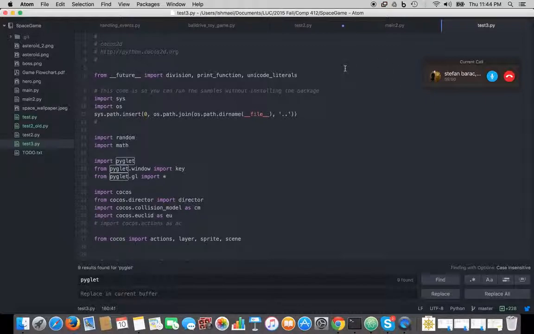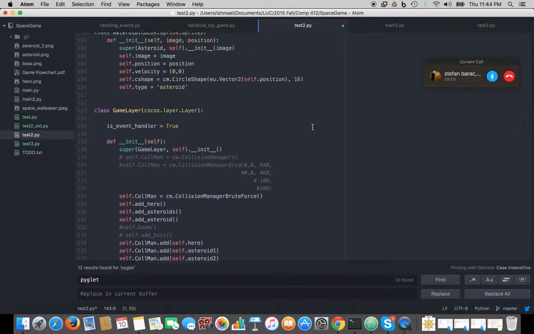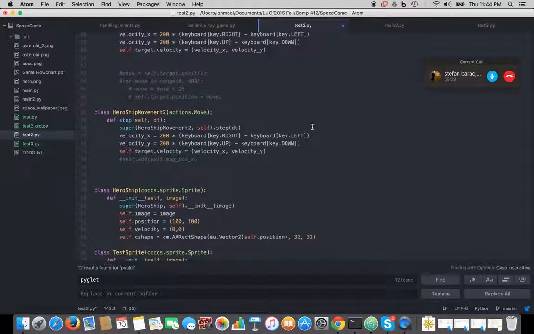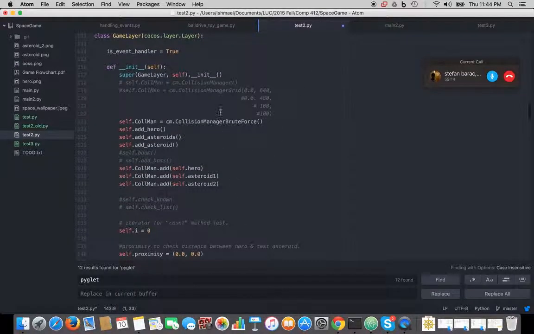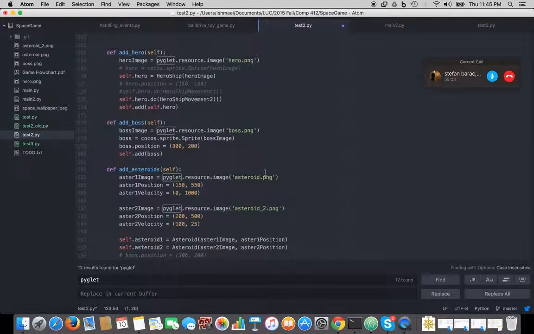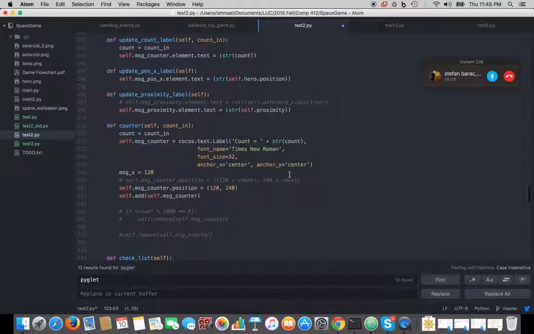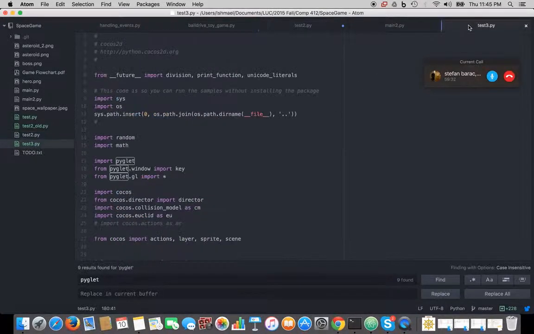I've been tinkering around with all kinds of things in this test2 file, which I basically just copied from what Sam was doing, and then tried to come up with various methods for testing. First of all, for testing the collision manager, I was doing the grid collision manager, and then Sam was trying to use the brute force collision manager. But whatever we did, we got error messages, and so finally I just said screw it and created a proximity check that doesn't utilize that function of the framework.